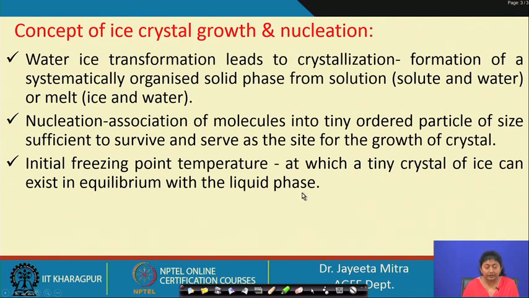As I mentioned in that diagram, at the initial freezing point, the crystal of ice can exist in equilibrium, that means whatever amount of liquid converts to crystal, a similar amount is converting to liquid water. So, that condition arises, and then we further lower the temperature, and the ice formation will increase.